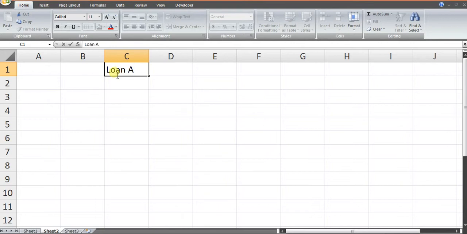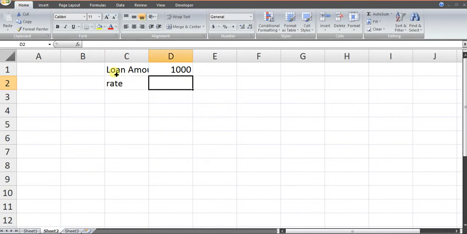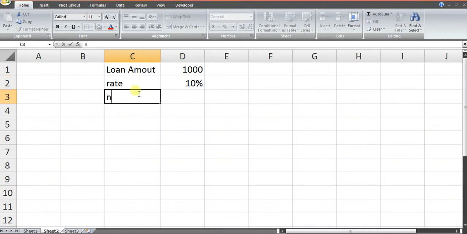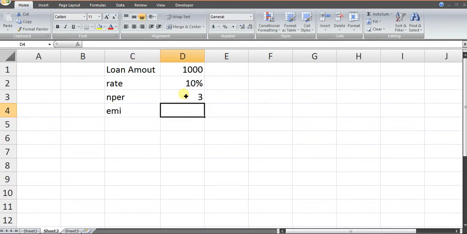Loan amount is 1000. Rate is 10%, and period, which comes as NPER, is 3 years. It's a yearly loan. So EMI, which we calculate with PMT, would be